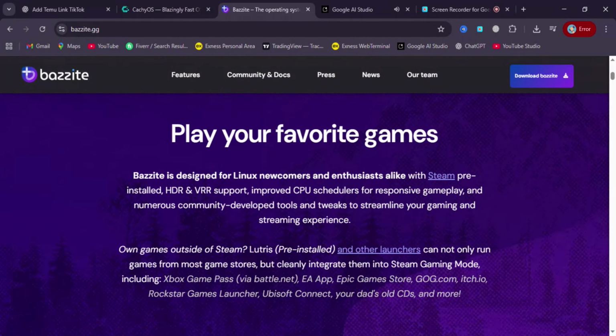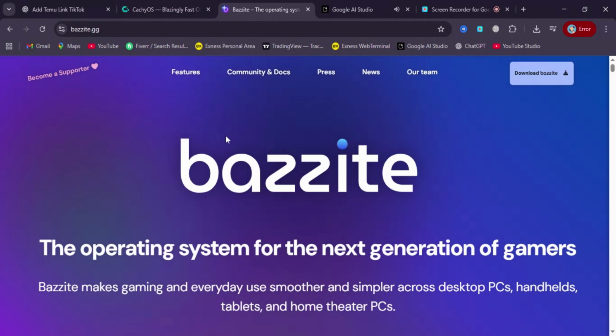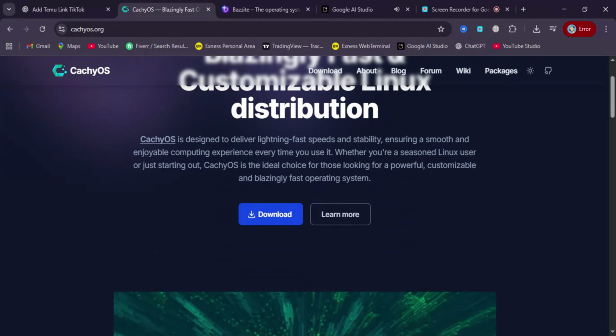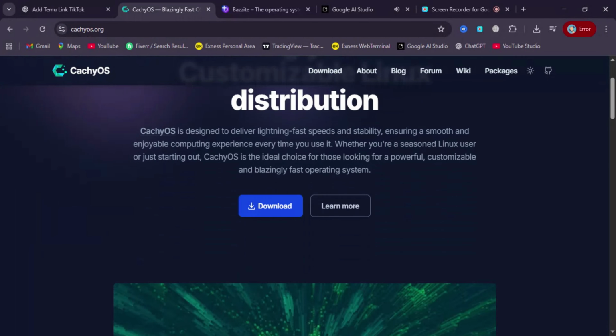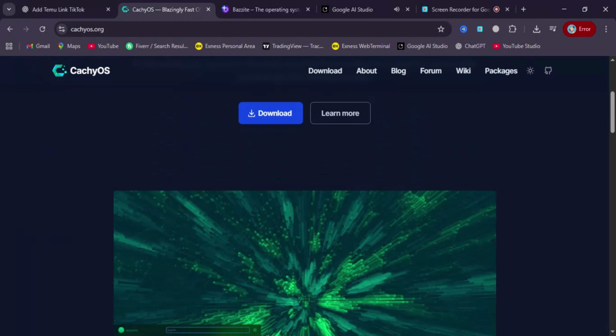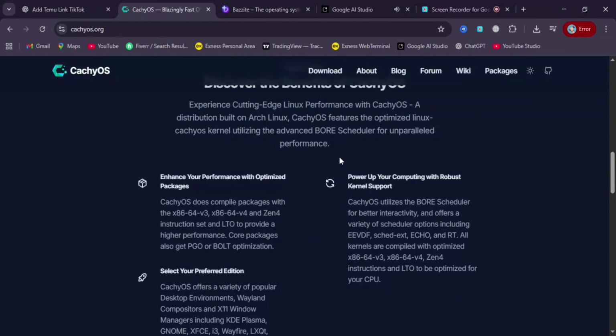2. Performance and speed. CachyOS is built with performance in mind. It often uses optimized kernels, custom compiler flags, and tuned defaults that can make apps